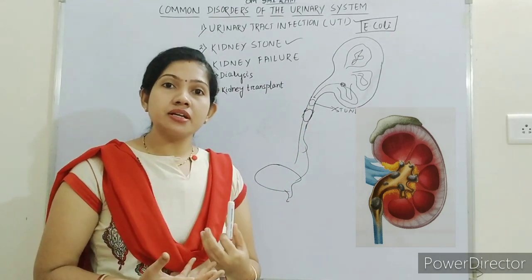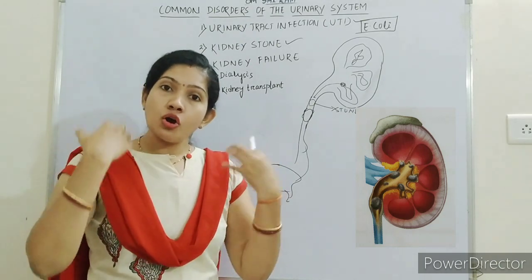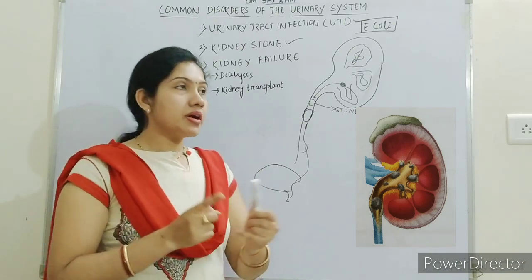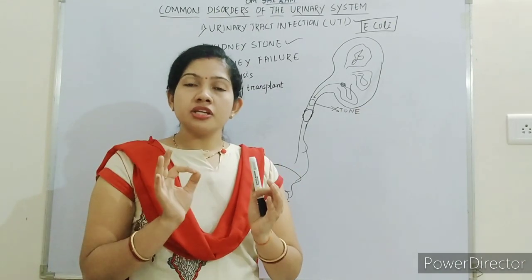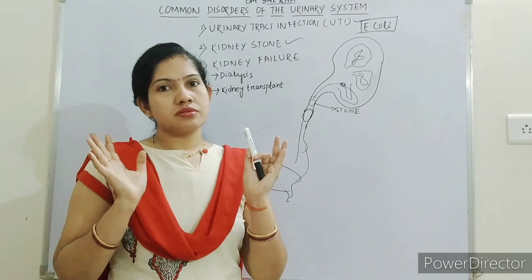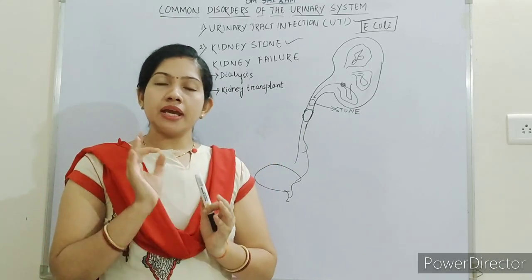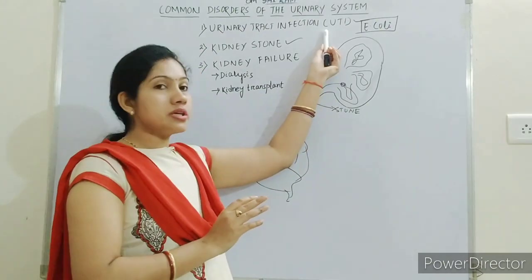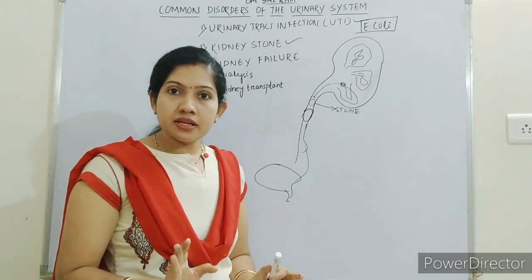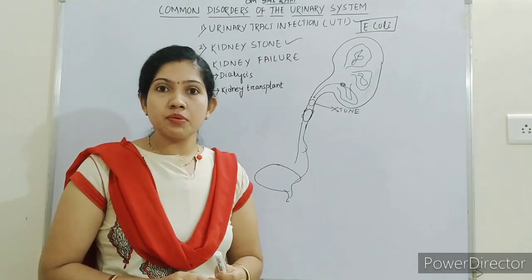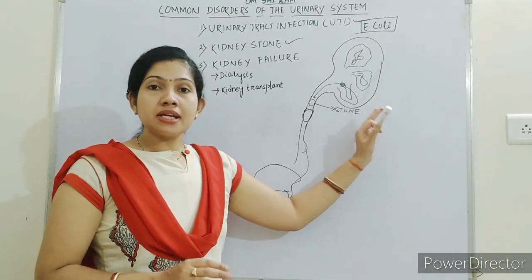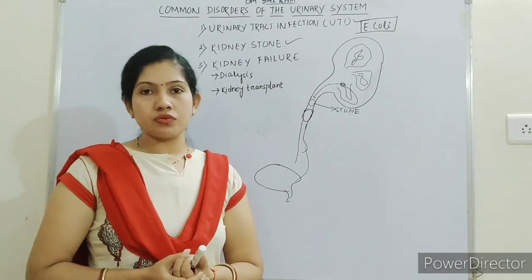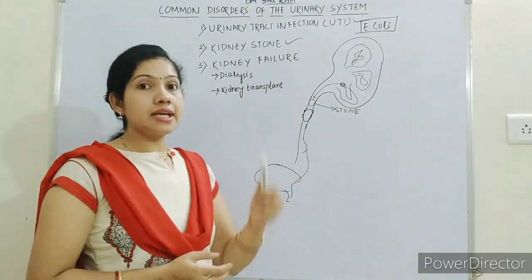So what is the preventive measure? We should take a lot of water. Drinking lots of water will prevent your excretion related diseases. Remember, at least 8 to 10 liters a day you should drink. UTI also can be prevented by drinking water, and kidney stone also can be prevented. You can maintain a healthy kidney by drinking a lot of water. So this is about kidney stone.